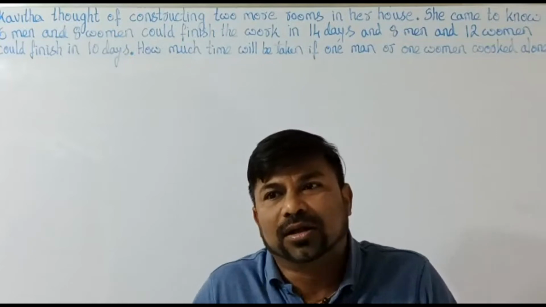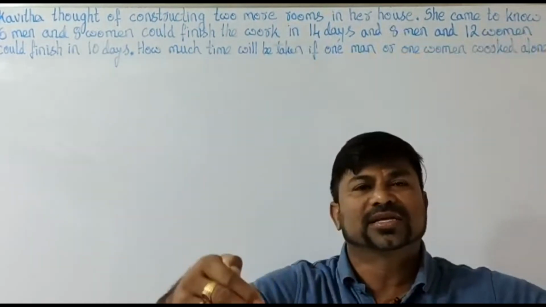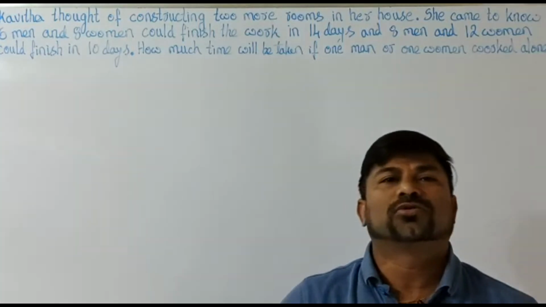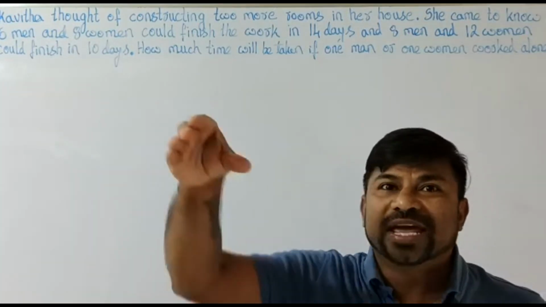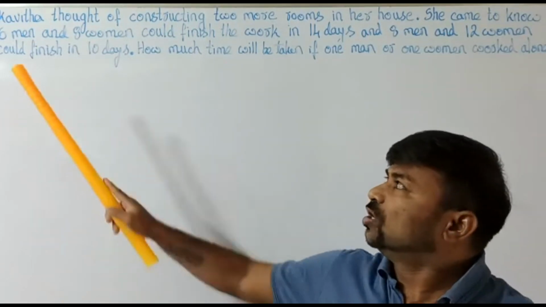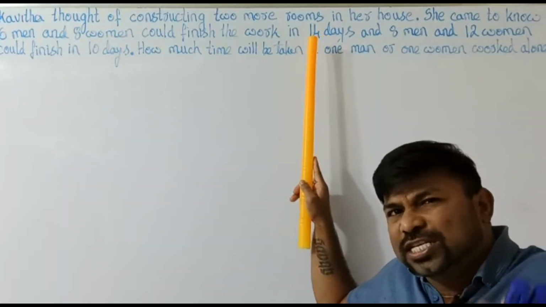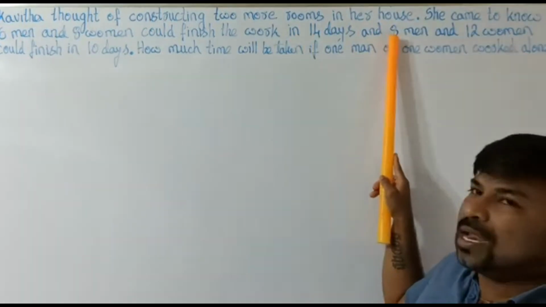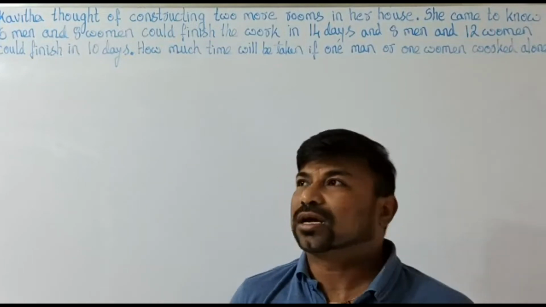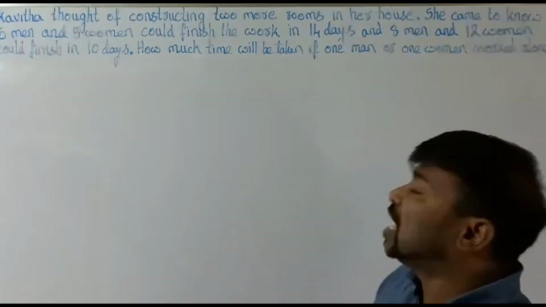Women generally support in the civil work, whereas the men lay the bricks, lift the walls, and do all those things. The supporting work, like mixing the concrete, is done by women. So the relation: 6 men and 8 women could finish in 14 days. If they want to finish the work a little earlier, 8 men and 12 women could finish in 10 days. Here the question is, how much time will be taken if one man or one woman worked alone?